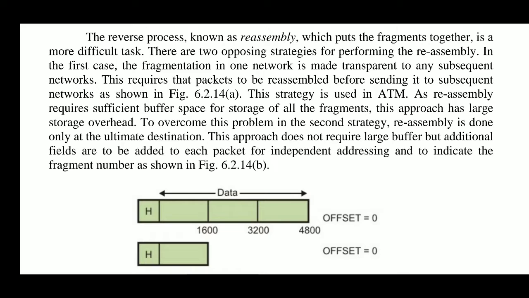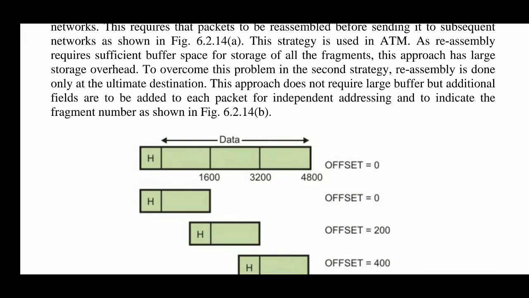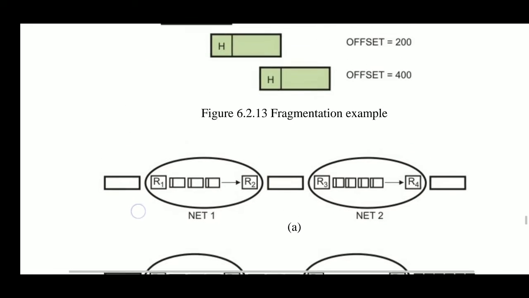Now the reverse process is reassembly, which puts the fragments together. There are two opposing strategies for performing the reassembly. In the first case, the fragmentation in one network is made transparent to any subsequent networks. This requires that the packet is reassembled before sending it to the subsequent network, as shown in the figure. This strategy is used in ATM.